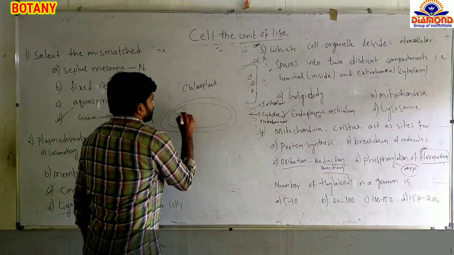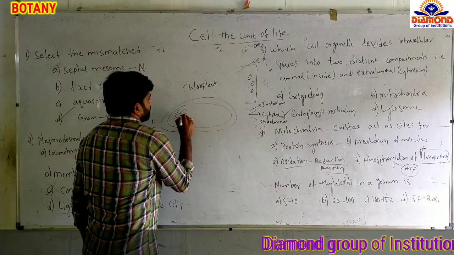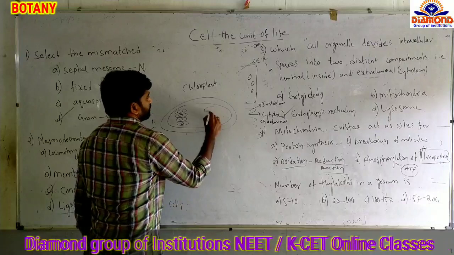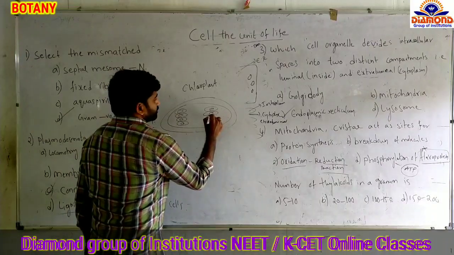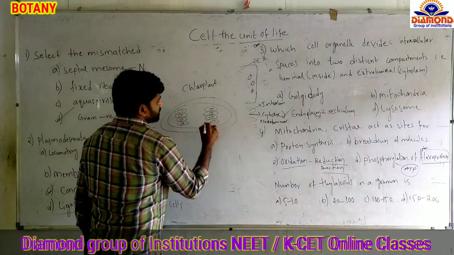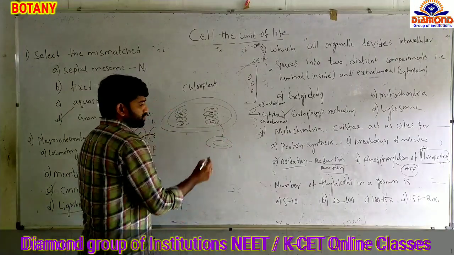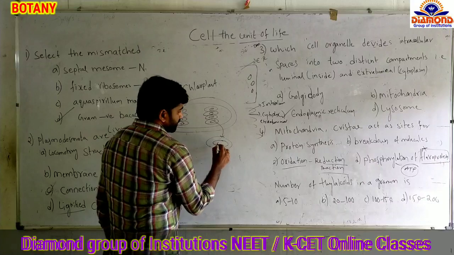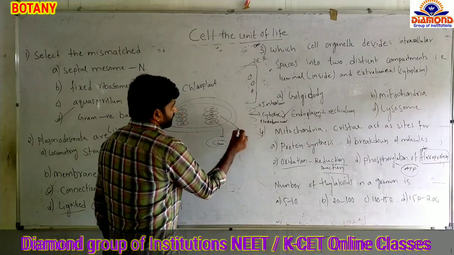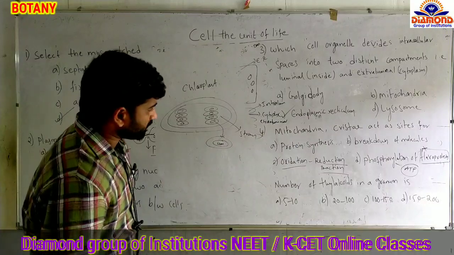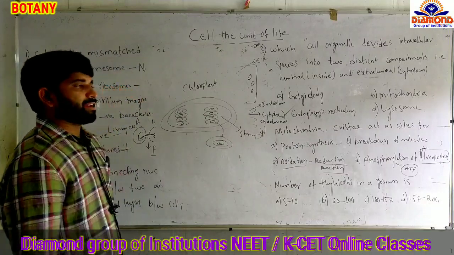In the chloroplast, many disc-shaped structures are present. The disc-shaped structures we call thylakoids. A single disc-shaped structure, this is the thylakoid. Inside the thylakoids, an empty space is present, that is called the lumen, and this we call the stroma.